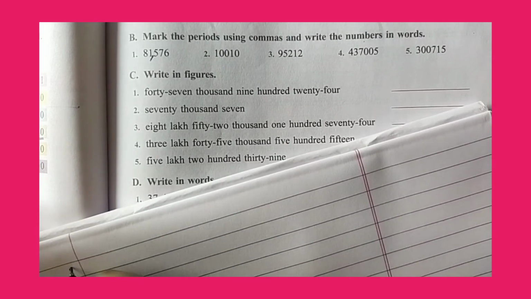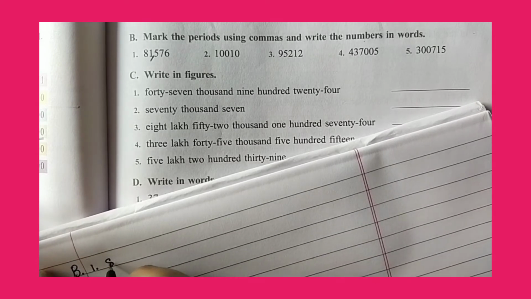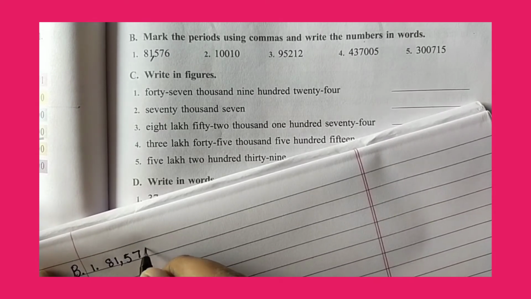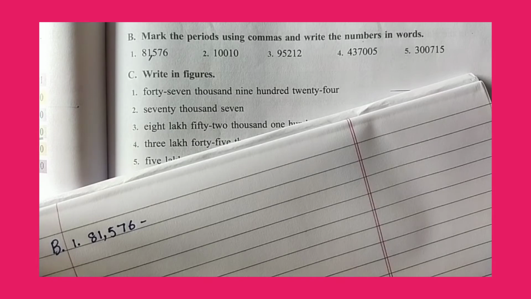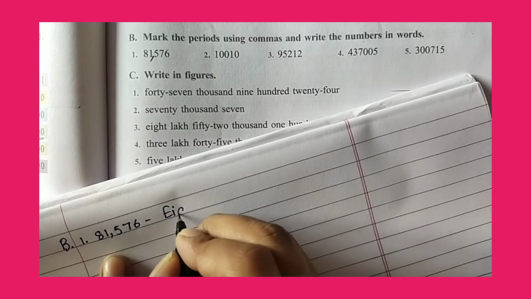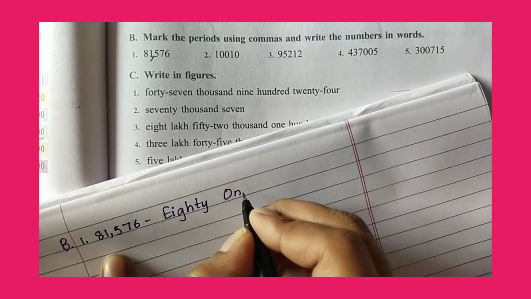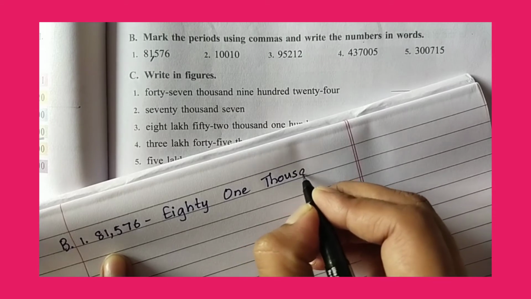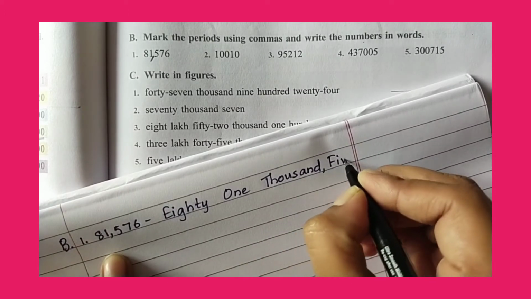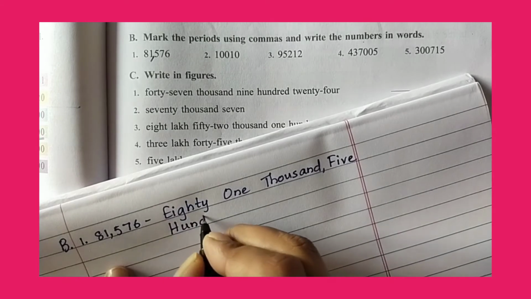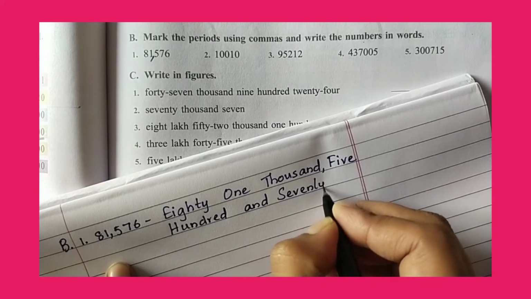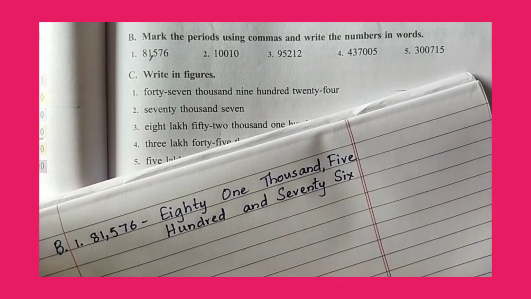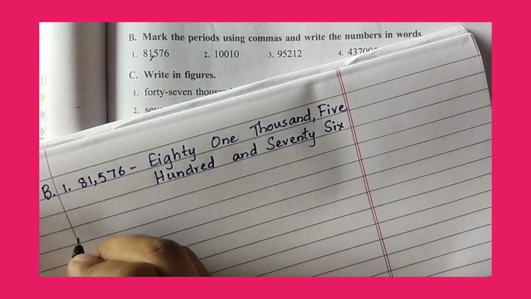So in B, first one: 81,576. Okay. Next, second one.